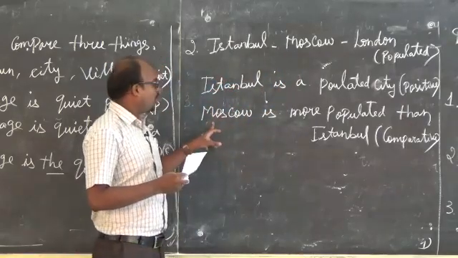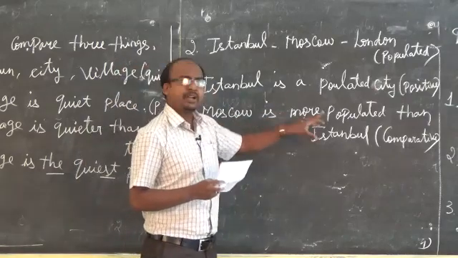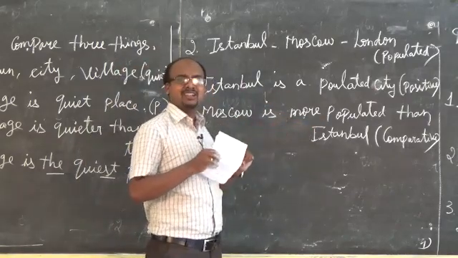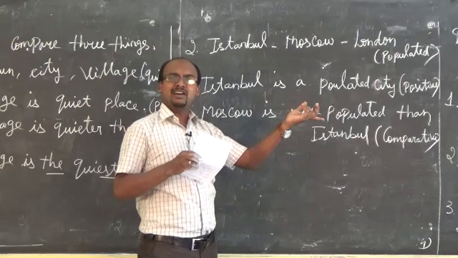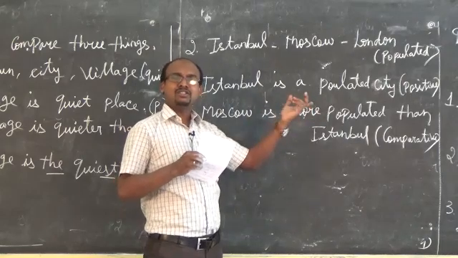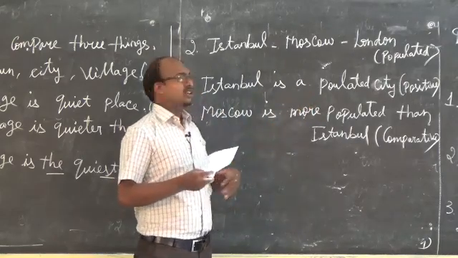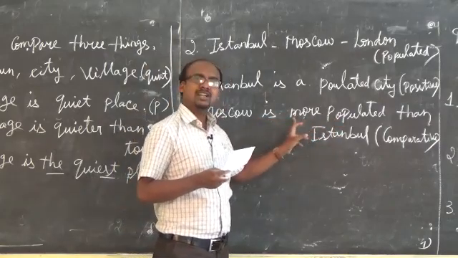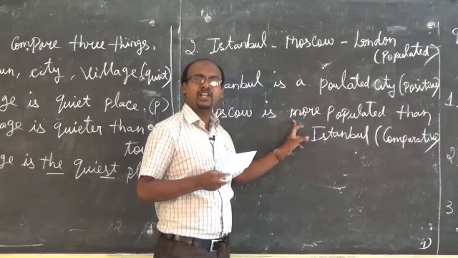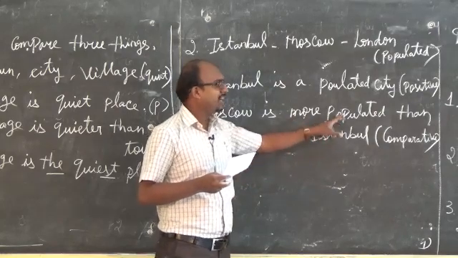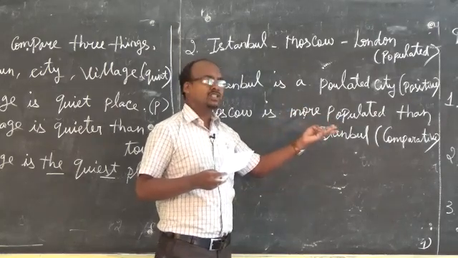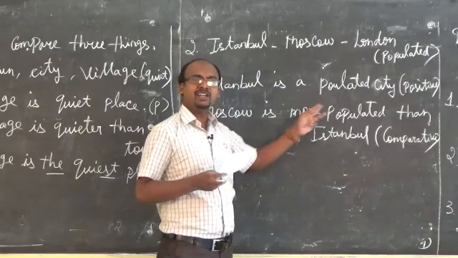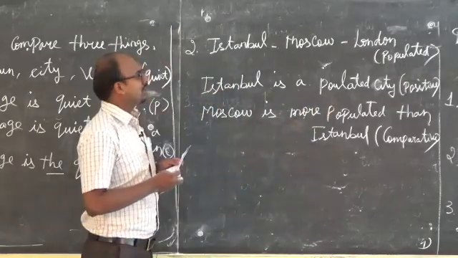Here, Moscow is more populated. Why did I put more here? I already told you, recall the previous class: when a word has more than two syllables, we use more for the comparative and most for the superlative. Populated has more than two syllables, so we use more populated and most populated. Superlative, what will come?